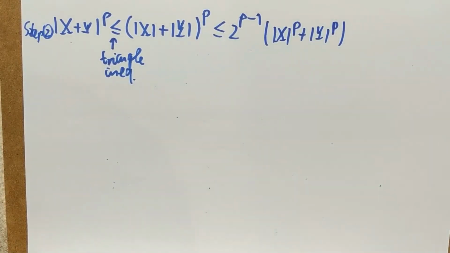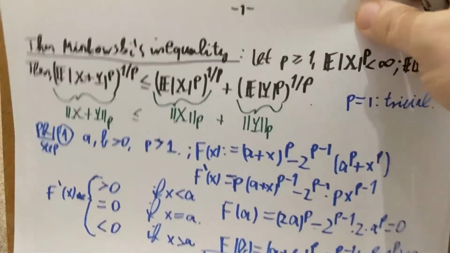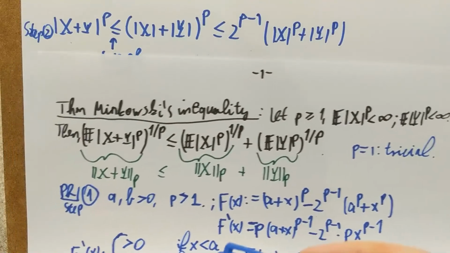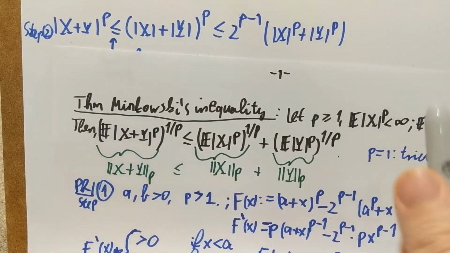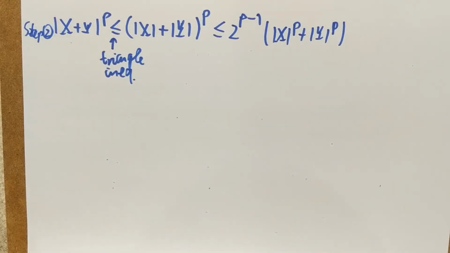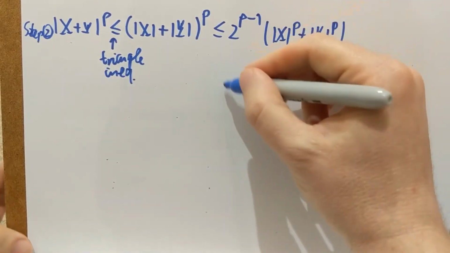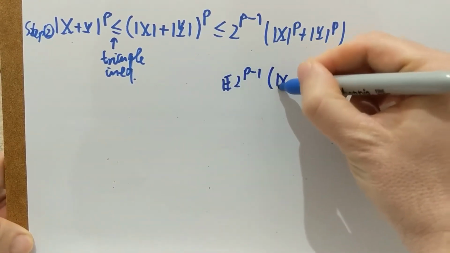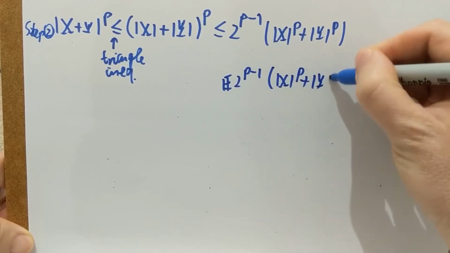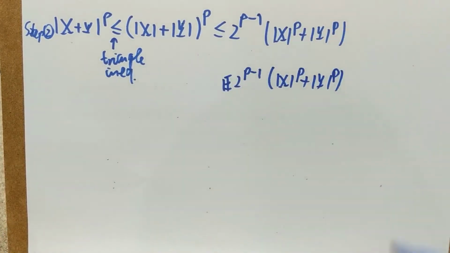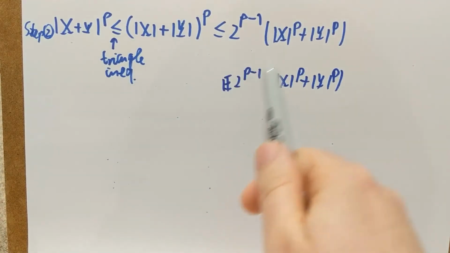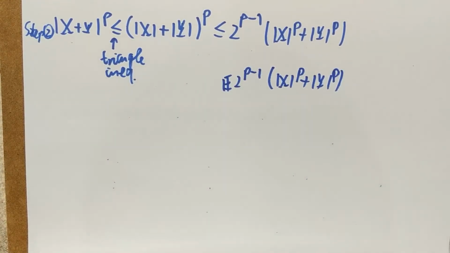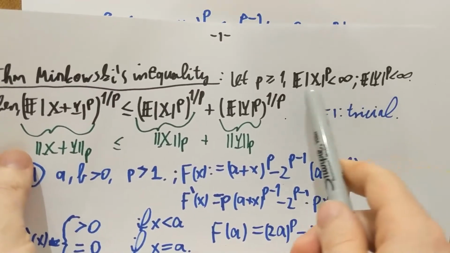Okay, why is that helpful? Why did I do all of that? Because I actually don't know a priori that even my left-hand side makes sense. I don't know a priori that the expectation of x plus y to the p's power is finite. But now I can actually say that, because I know that the expectation of 2 to the p minus 1 times x to the p plus y to the p is, of course, equal to 2 to the p minus 1 times e of x to the p plus e of y to the p, both of which are by assumption finite.